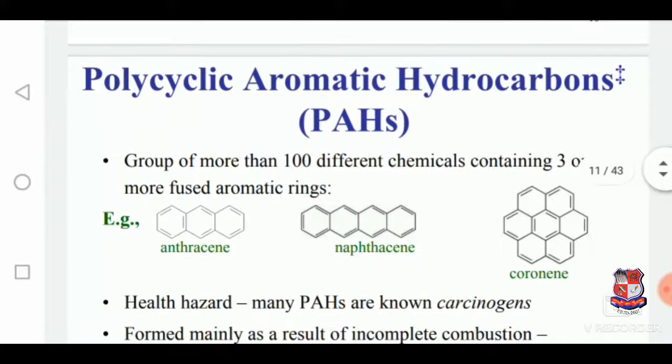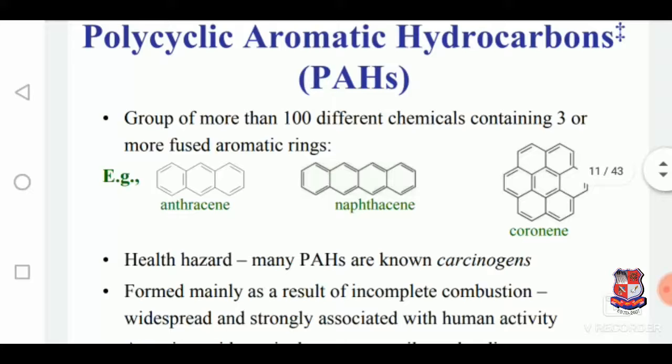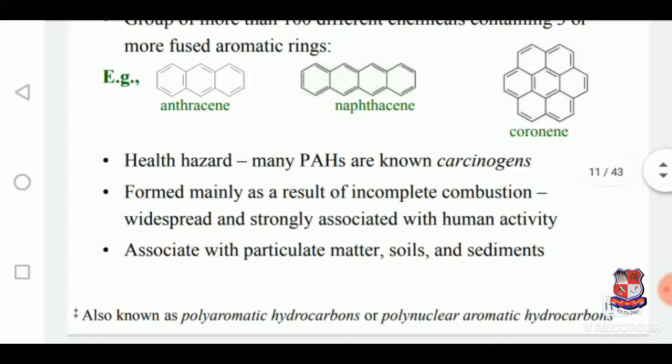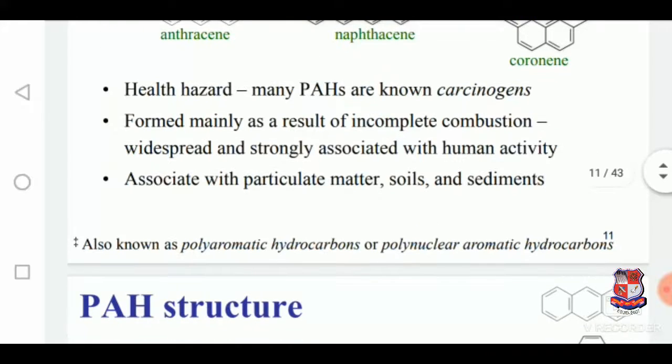So these are a few examples: anthracene, naphthalene, and chrysene, a group of more than 100 different chemicals containing 3 or more fused rings. As for the health hazard, many PAHs are known carcinogens, formed mainly as a result of incomplete combustion, widespread and strongly associated with human activity, and associated with particulate matter, soils and sediments.